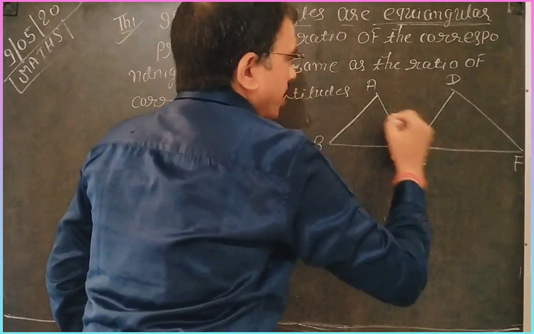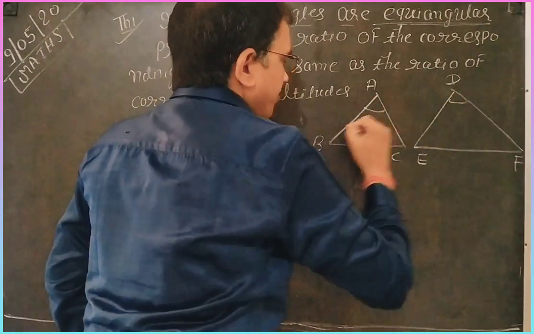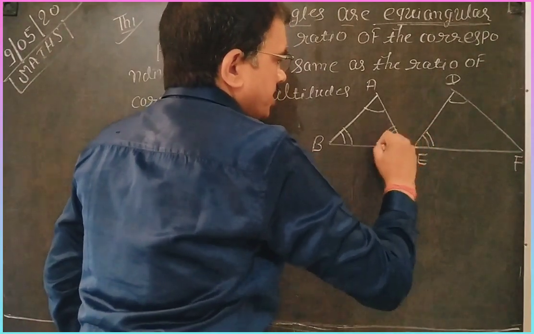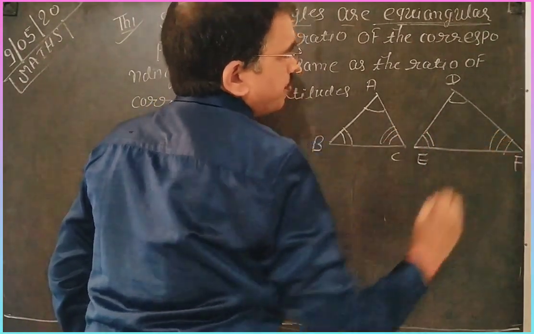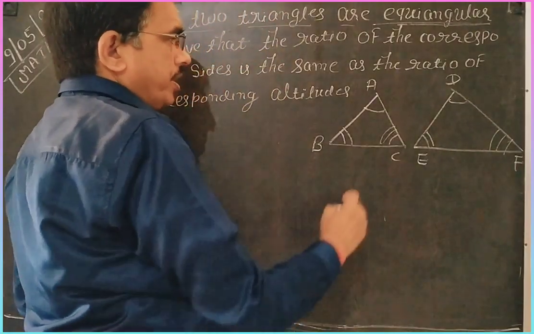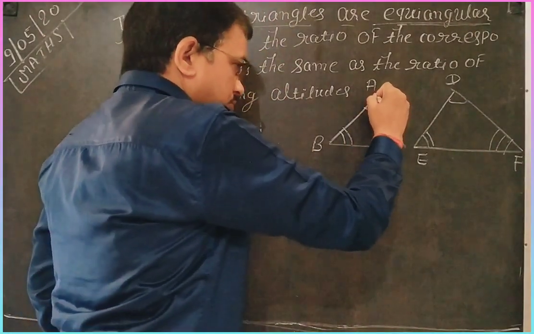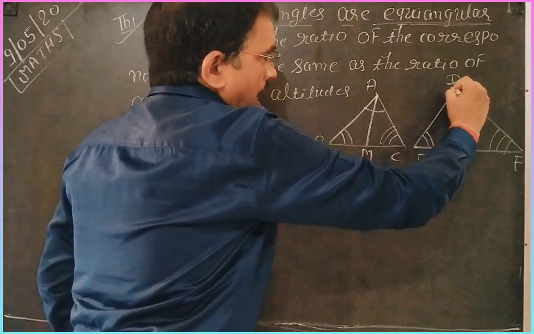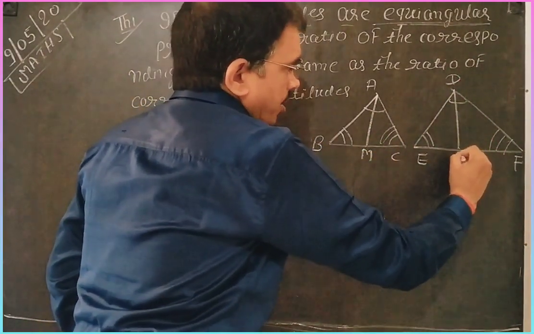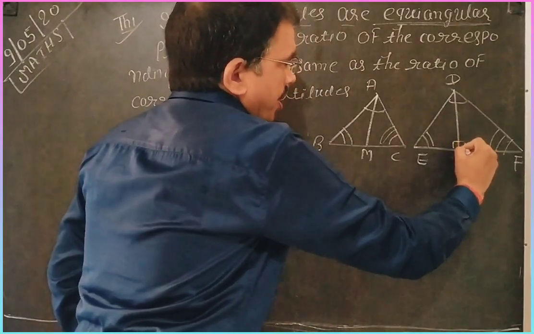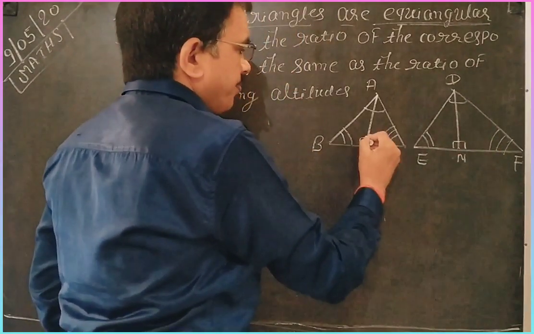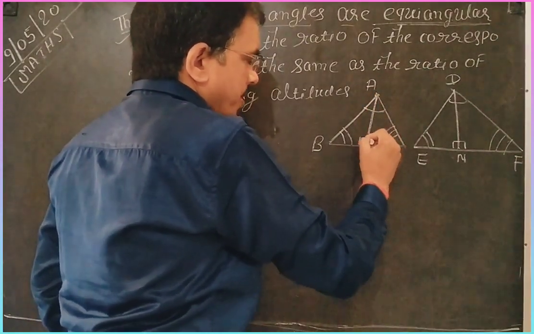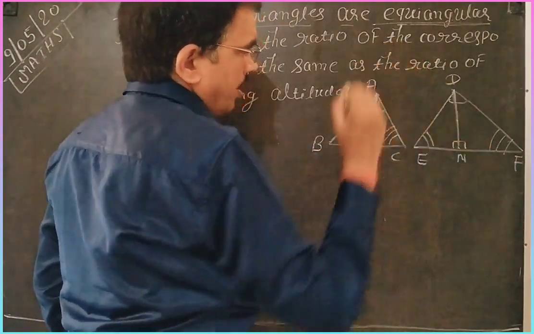Both are equiangular, meaning angle A is equal to D, B is equal to E, and C is equal to F. Given that, prove that the altitude of triangle ABC is AM and the altitude of triangle DEF is DN. An altitude is a line segment drawn from the vertex perpendicular to the opposite side.